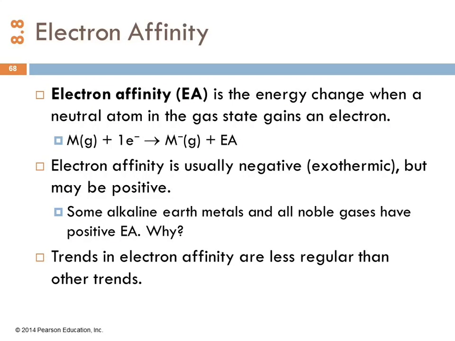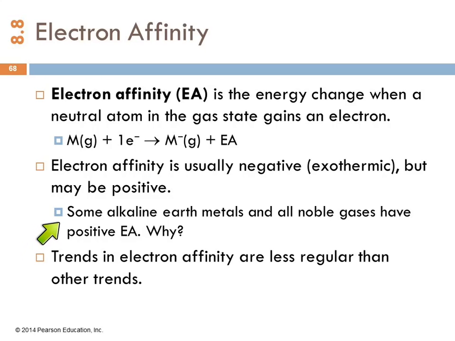Electron affinity. Electron affinity is kind of like the opposite of ionization energy. It's the energy change when a neutral atom gains an electron. And these are usually negative, meaning exothermic, but sometimes they're positive. So here we're taking a neutral atom, we're adding an electron, and usually that results in energy being given off. Then we have a negative ion.